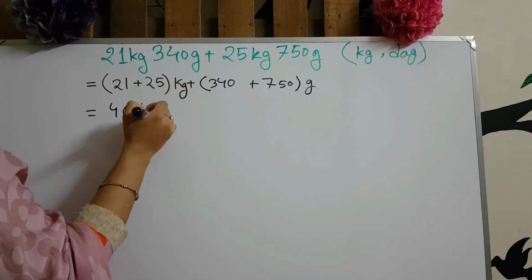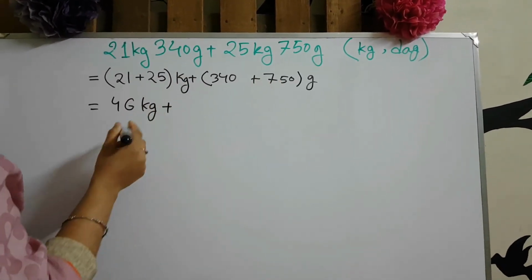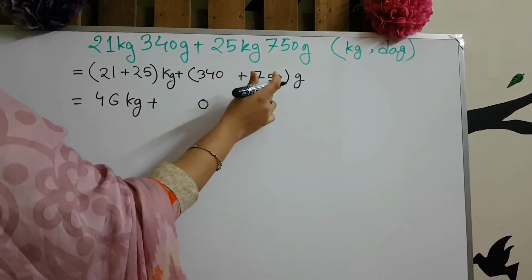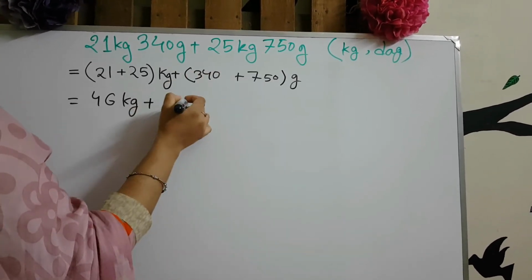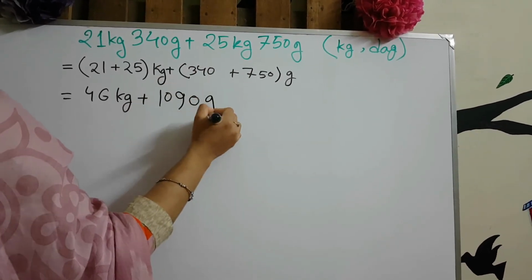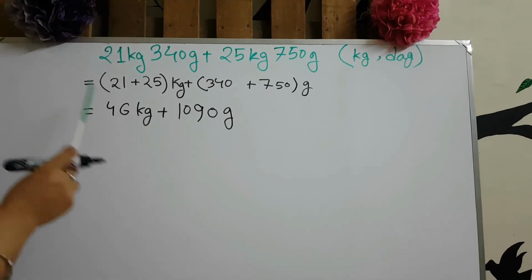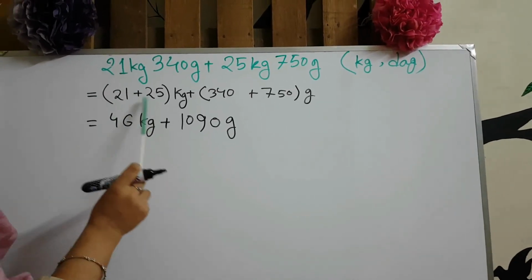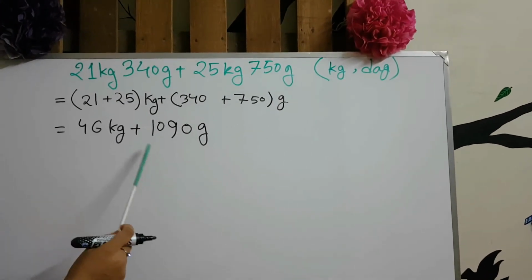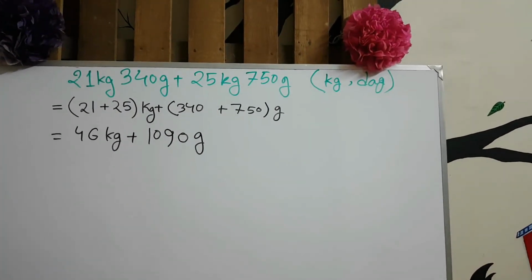This is kg. And if we add the grams, we get the result: 0, 5 plus 4 is 9, 7 plus 3 is 10. Now, we already have the result in kg and gram, and we have to convert this into kg and decagram.